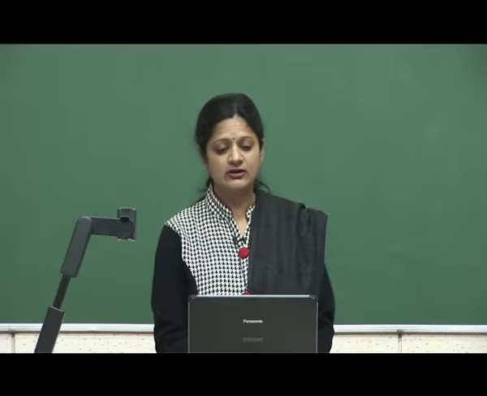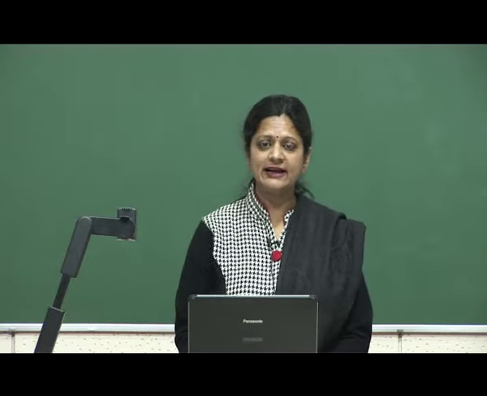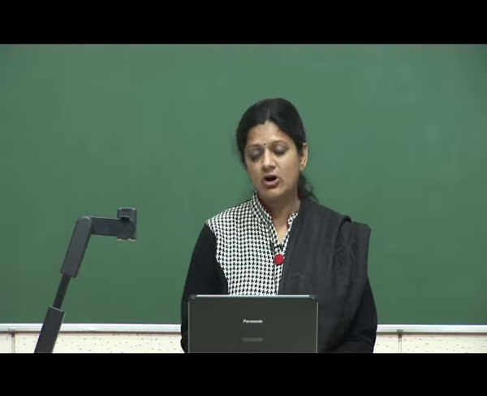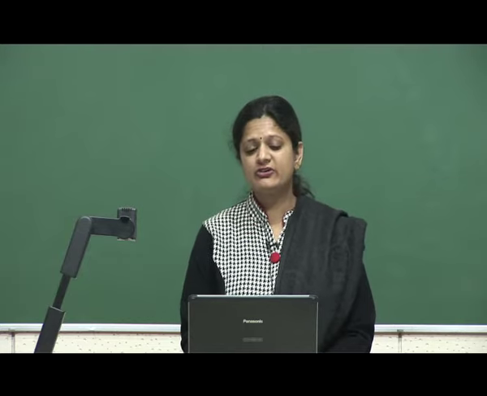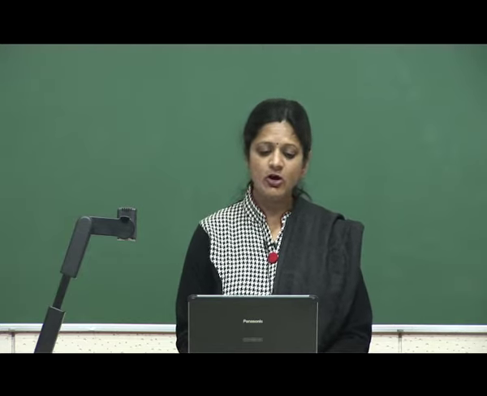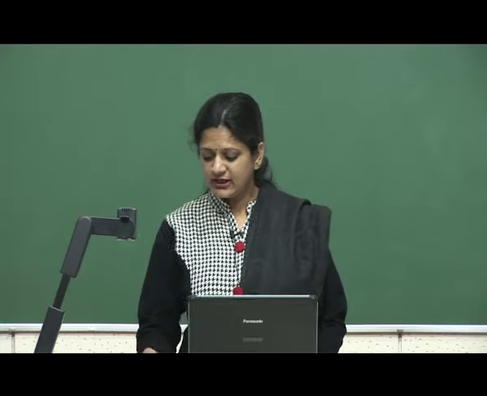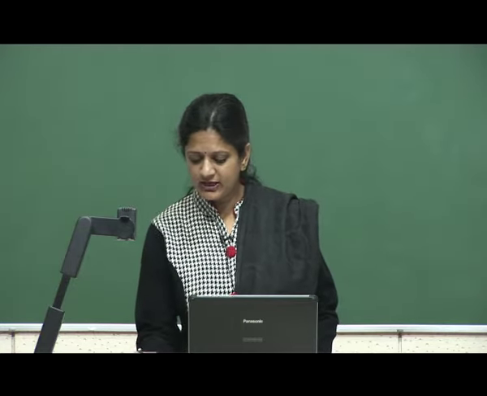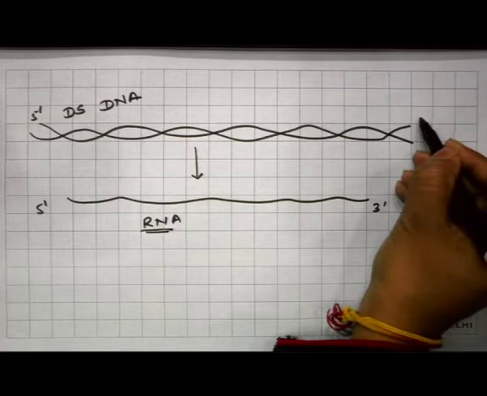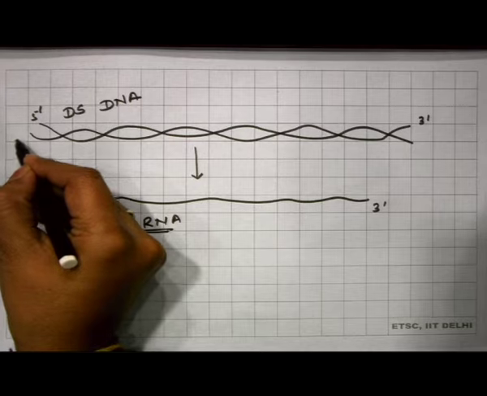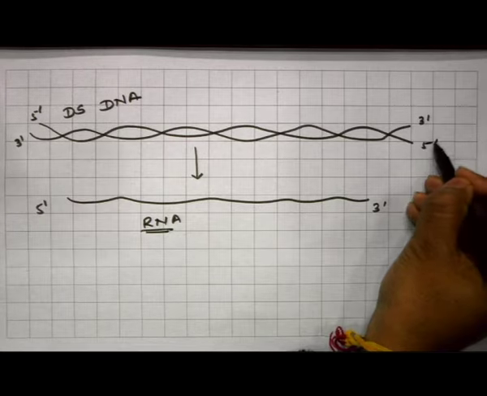We always make mistakes while writing the ends of the DNA or RNA or the base sequences. So, if we talk about the DNA strand which will be transcribed, this will always be 3 prime to 5 prime, because the DNA has 2 strands, one will be 5 prime to 3 prime and another will be 3 prime to 5 prime.